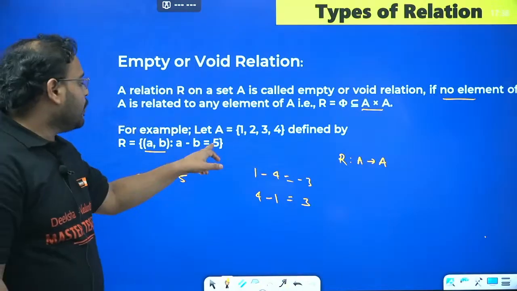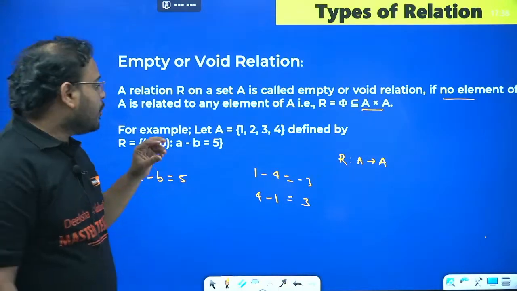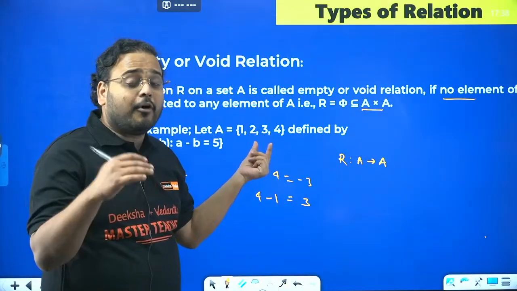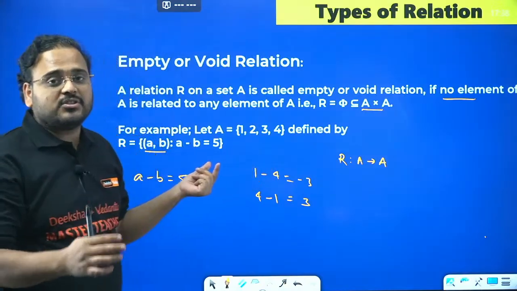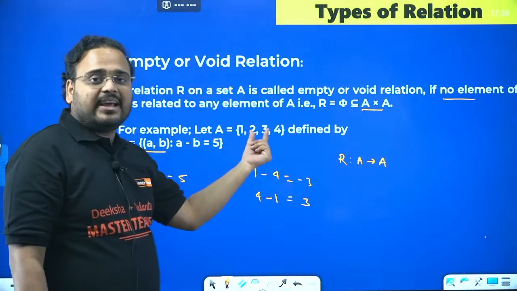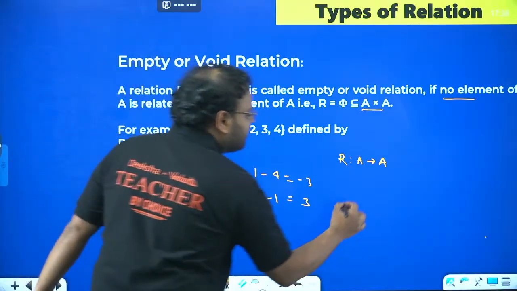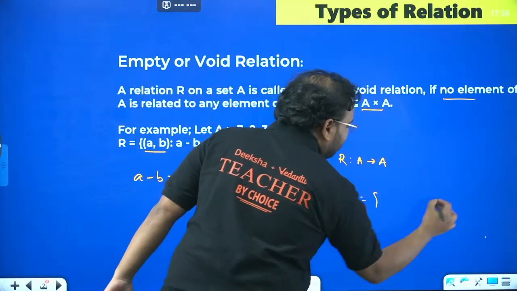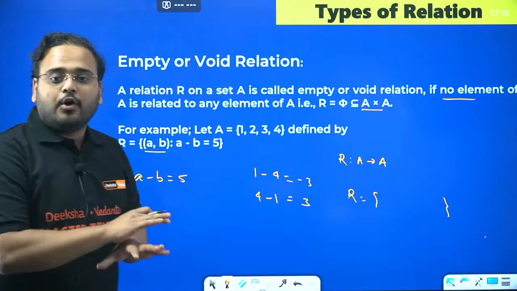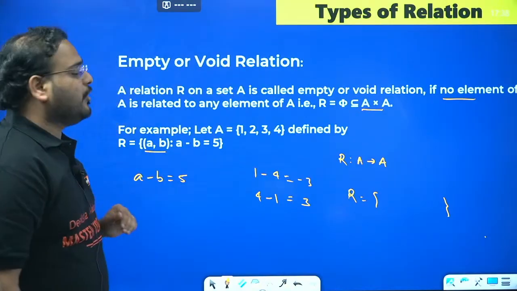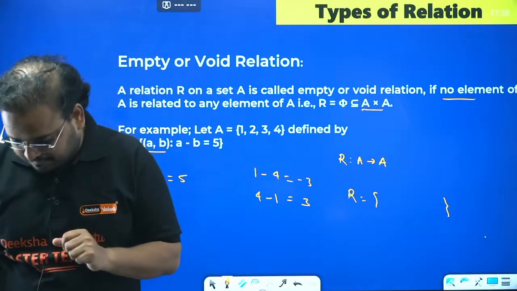Is it equal to 5? It's not. It means for no such combination of elements in this set A can I have this rule established. It means in the relation R, I'll have no ordered pair, hence it is called an empty or void relation.